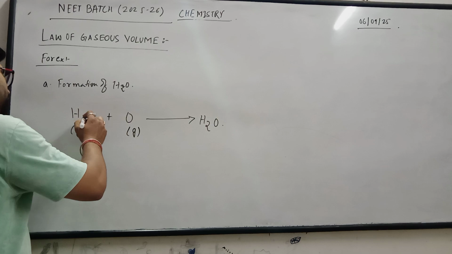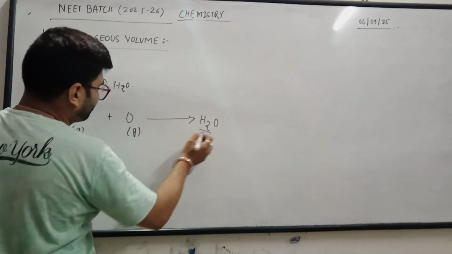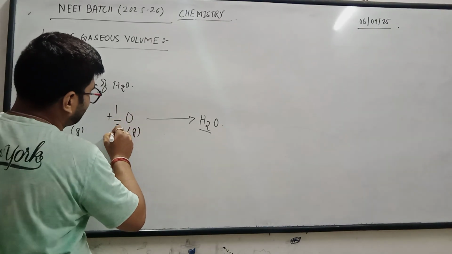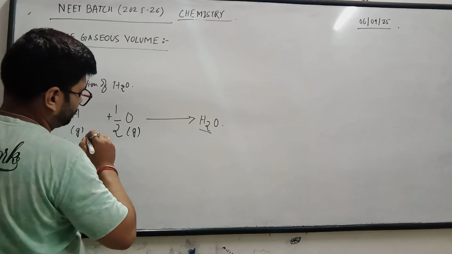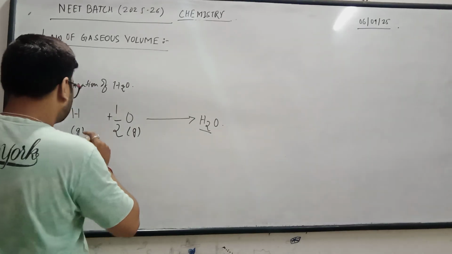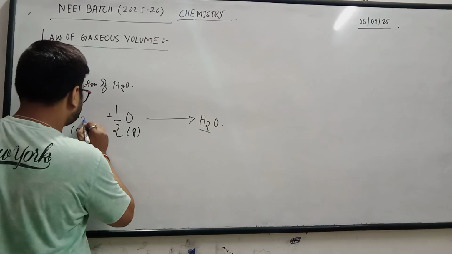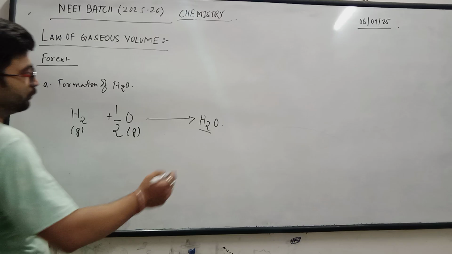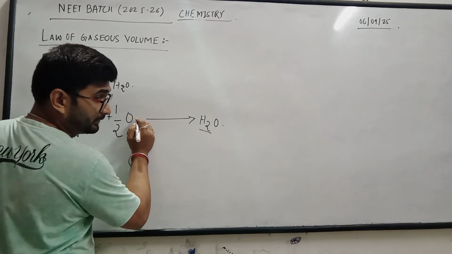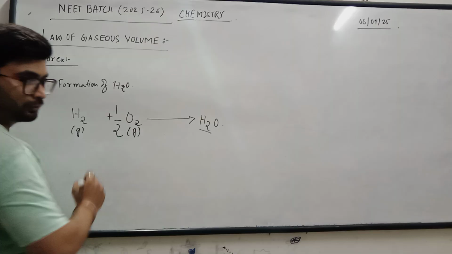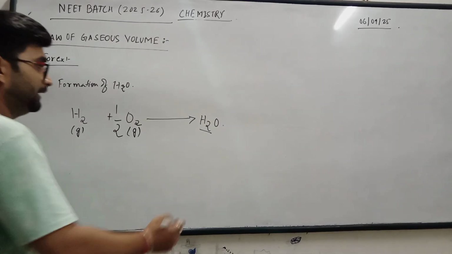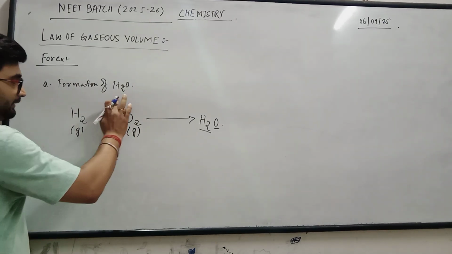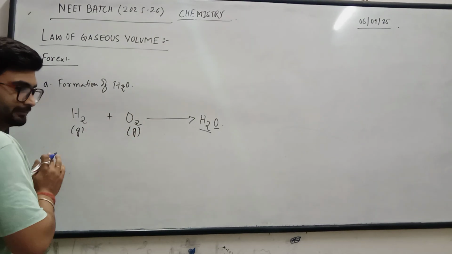If I show you, here it is twice of hydrogen, here it is single. So if I write here as half, because hydrogen never remains alone, it needs at least two atoms. So H2. And O should be single, but O also never remains single. So here it is also O2. But here what we need? A single O.